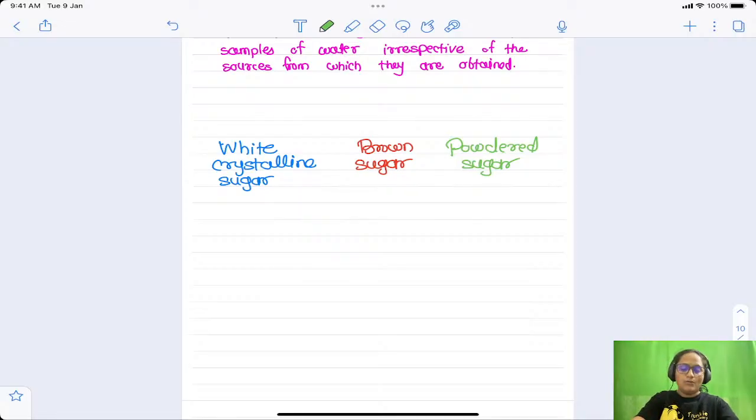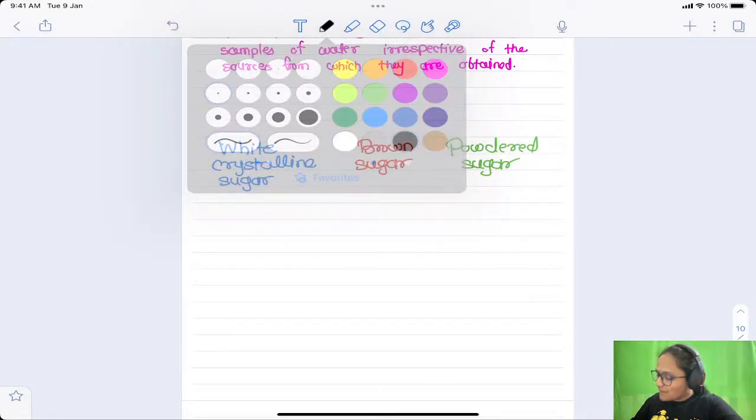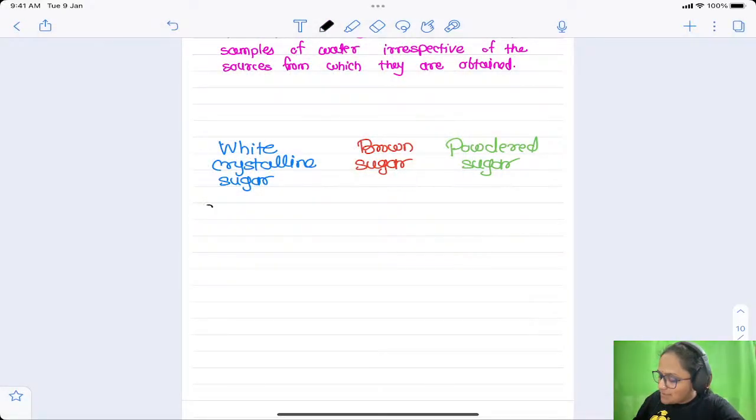But now if I find out the chemical formula of all these sugars, in all of them the formula will always be the same. It will always be constant, and the chemical formula is C12H22O11. Here also it will be C12H22O11.